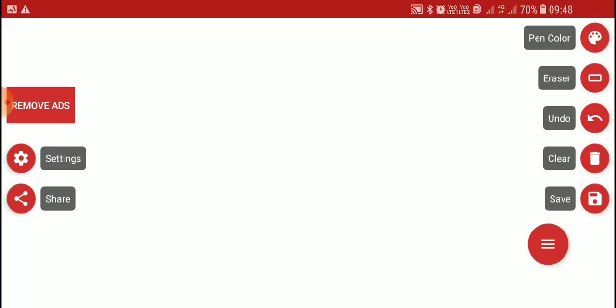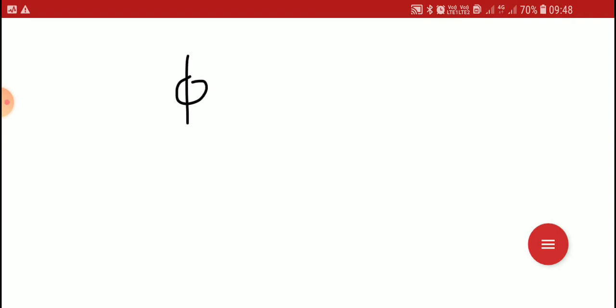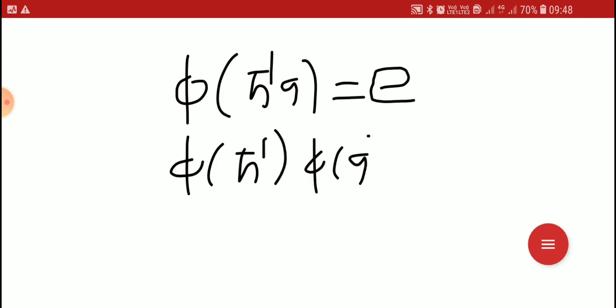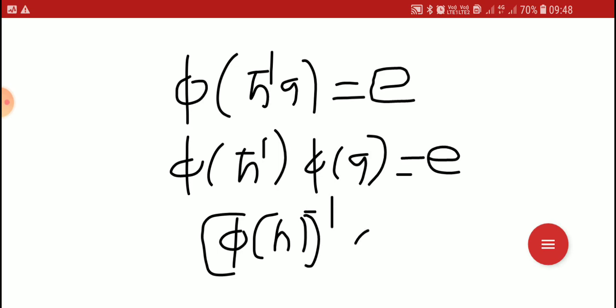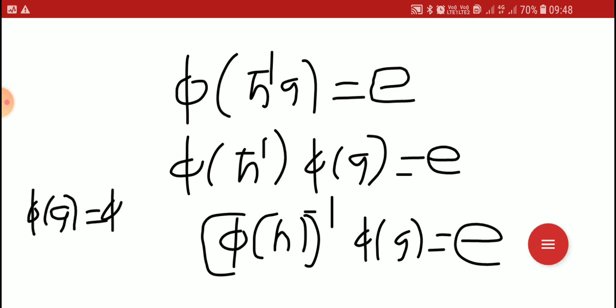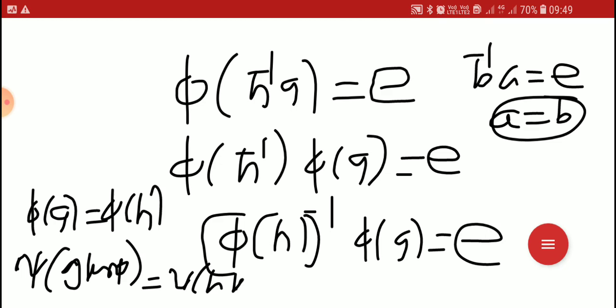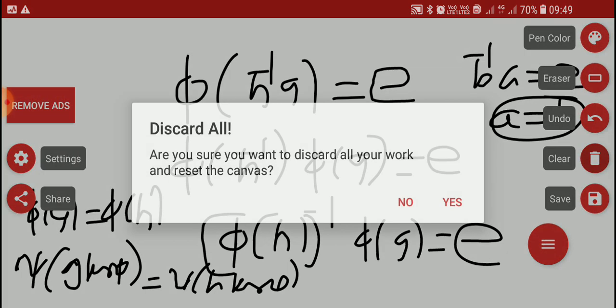Then what is kernel phi? An element in kernel phi means its image under phi is equal to the identity element E. Since phi is a homomorphism, this is written as phi of H inverse into phi of G equal to E. Again this gives phi of G equal to phi of H. Then phi of G is psi of G kernel phi by definition, and phi of H is psi of H kernel phi. Therefore, psi is well defined.